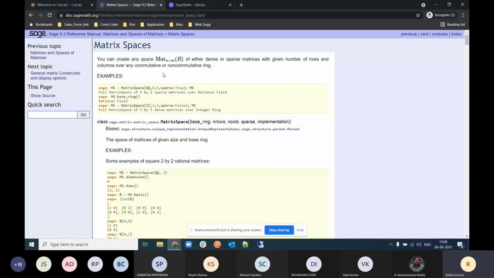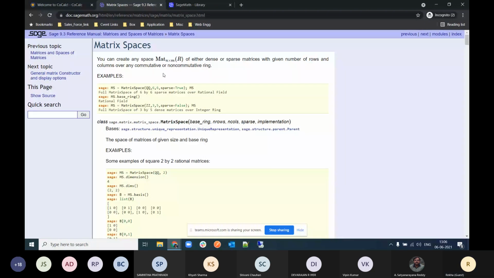Here some examples are available in the light yellow colored box. It shows you what those commands are. The command that you need to type starts with sage: and whatever is written later on. So you need to remove the sage dot. It is written here just for your understanding.